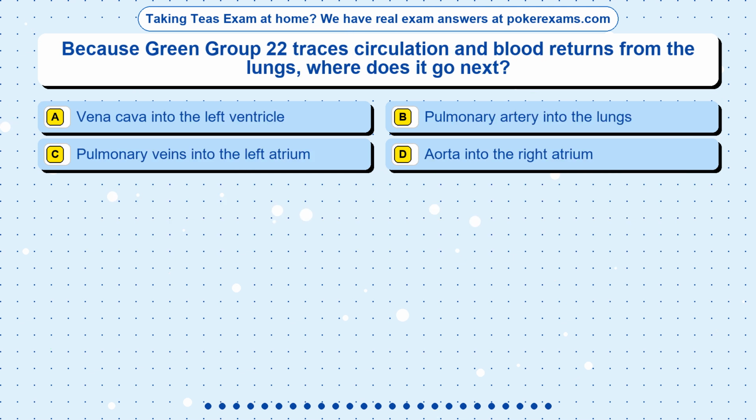Question 15. Because Green Group 22 traces circulation and blood returns from the lungs, where does it go next? Option A, vena cava into the left ventricle. Option B, pulmonary artery into the lungs. Option C, pulmonary veins into the left atrium. Option D, aorta into the right atrium.